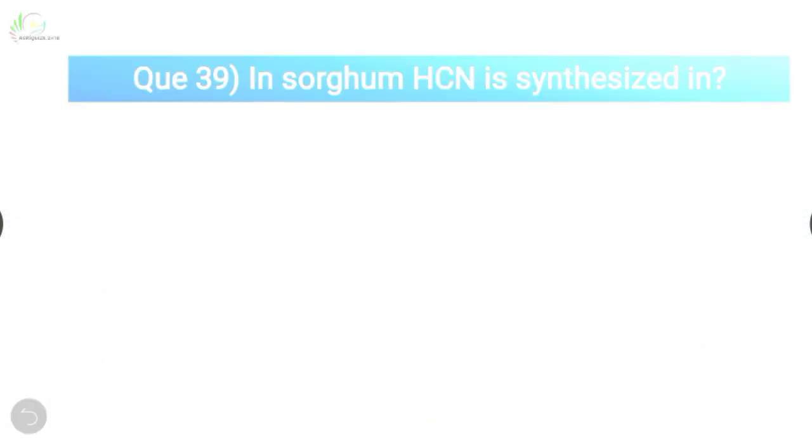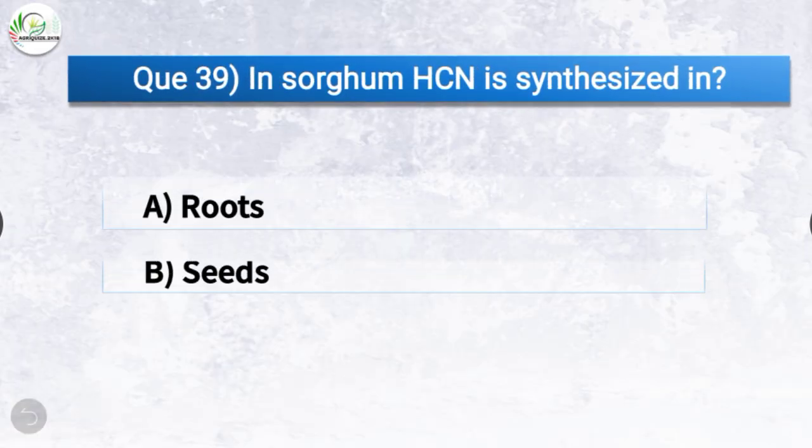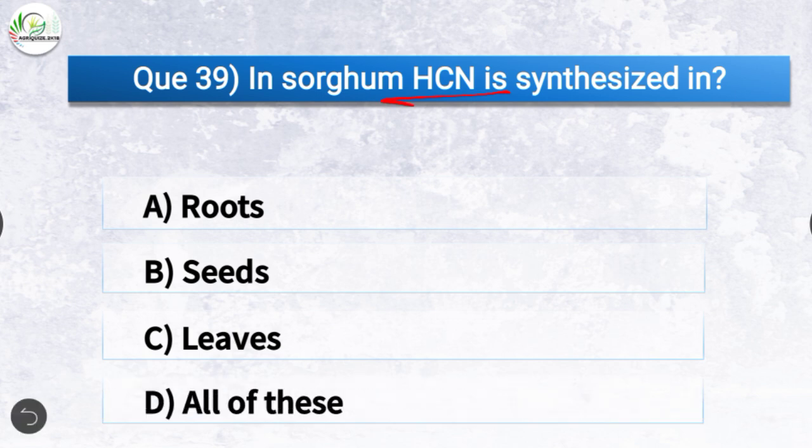Question number 39. In sorghum, HCN is synthesized in. The options are roots, seeds, leaves, or all of these. The correct answer is option A, roots. In sorghum, HCN is synthesized in roots.